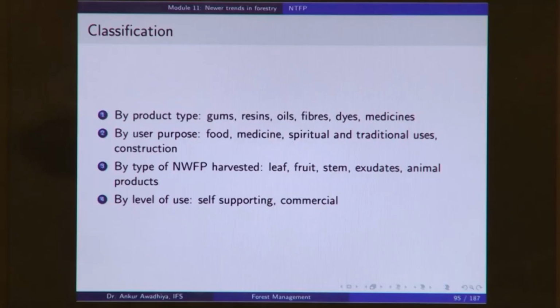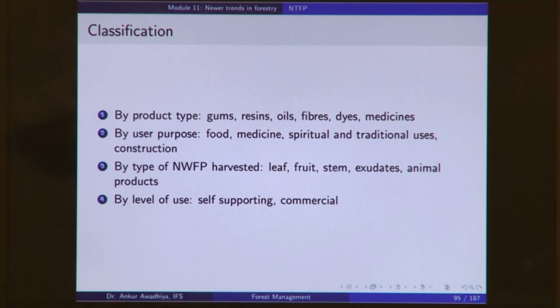Now, of all the forest produce and services that we get, if we remove timber out of it, we will get the non-timber forest produce and the non-timber forest services. Now, what are the different kinds of products that we get? So, here is a classification. We can do a classification based on the products that we get. So, what are the kinds of products that we get?